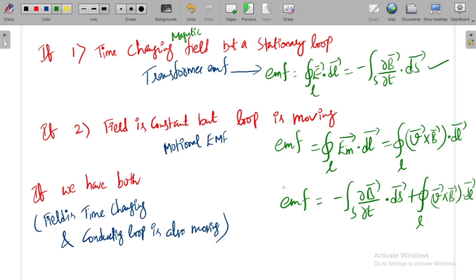So because of these two you will get the induced EMF. Okay, this is the third situation. So this is about the statically induced EMF, dynamically induced EMF, and when you have both.